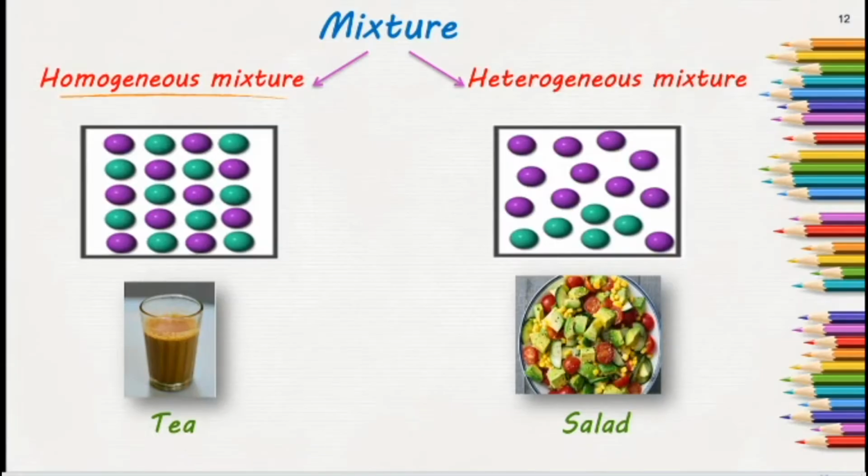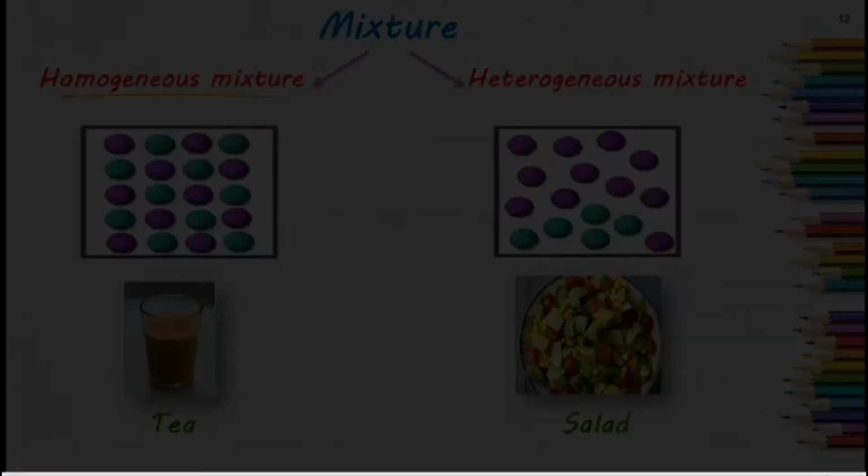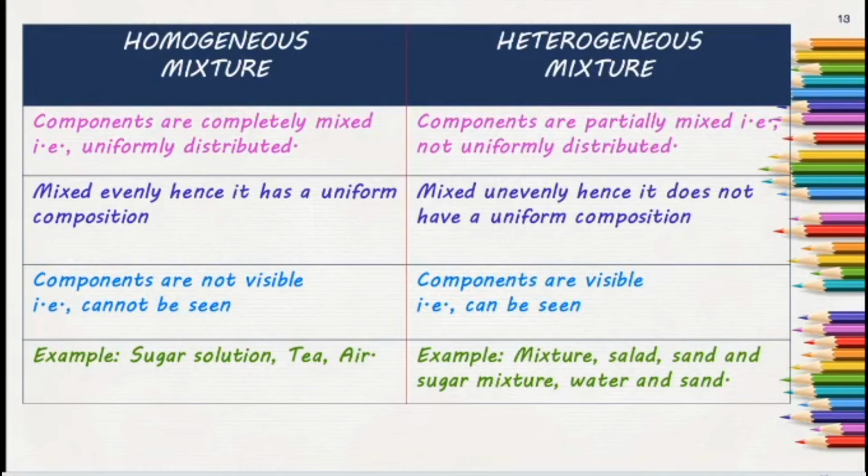Next, mixtures are classified into two types: homogeneous and heterogeneous. You can see the tea and the salad. Can you find a layer in the tea? No, we cannot find any layer in the tea because it has a uniform composition. But you can find a difference in that salad. You can find corn separately, cucumber separately, as well as the small tomatoes separately. We are able to see the difference in the amount of the substances present in it. So that is heterogeneous.